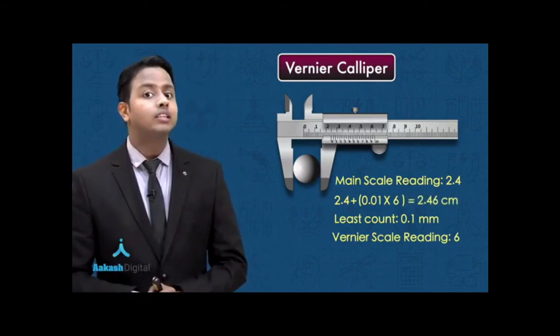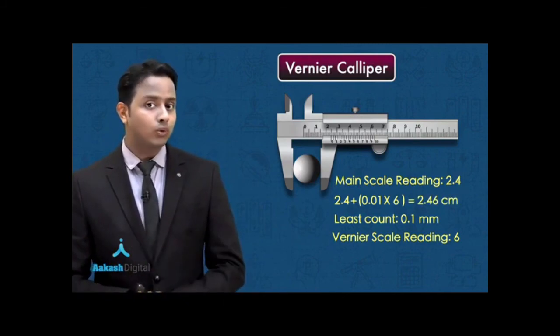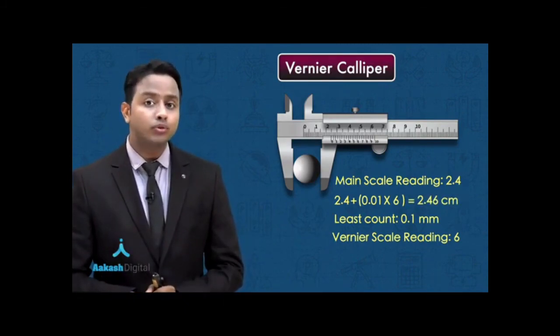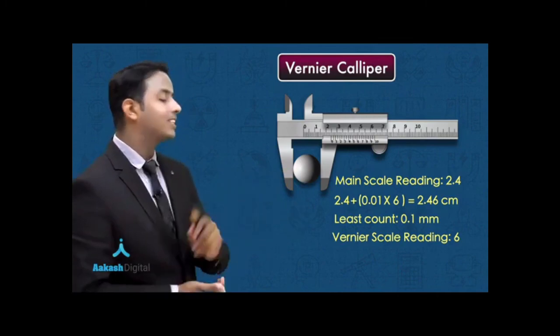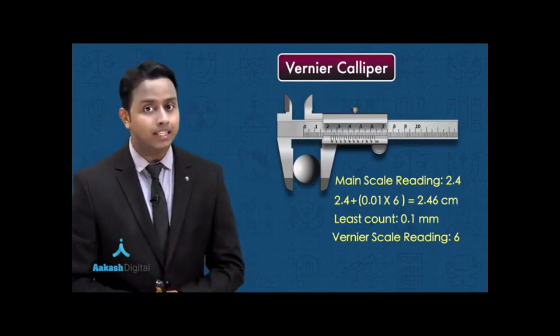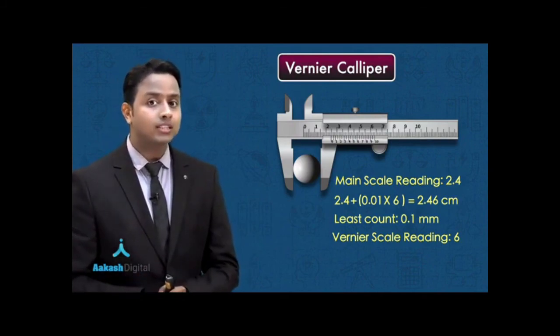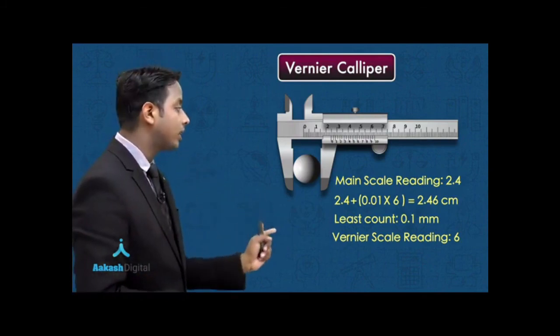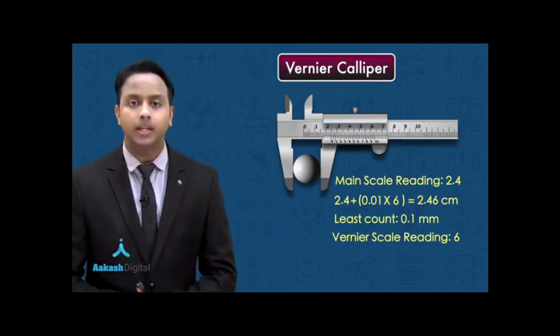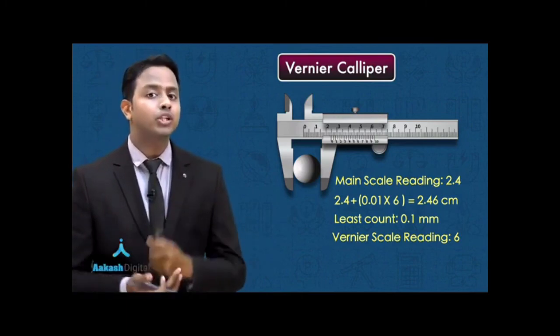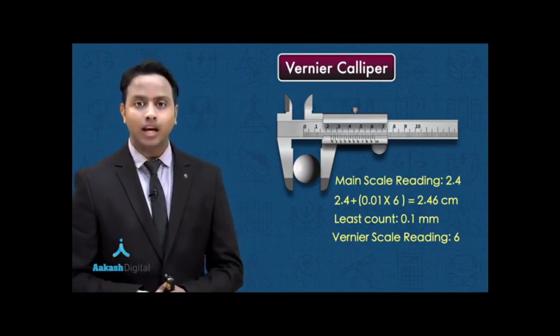Now, in this question, if you see very closely, earlier we were able to find out only up to the first decimal place in the centimeter value. But here, in the same system of units, that is in centimeters, we are able to find out even the second decimal place. So that's a better measurement using the device vernier caliper.